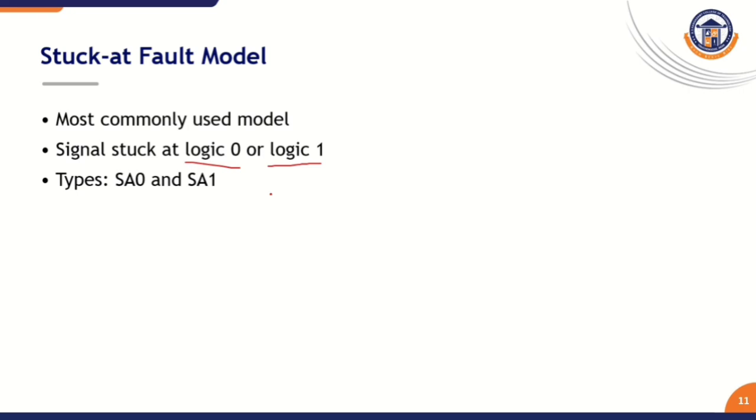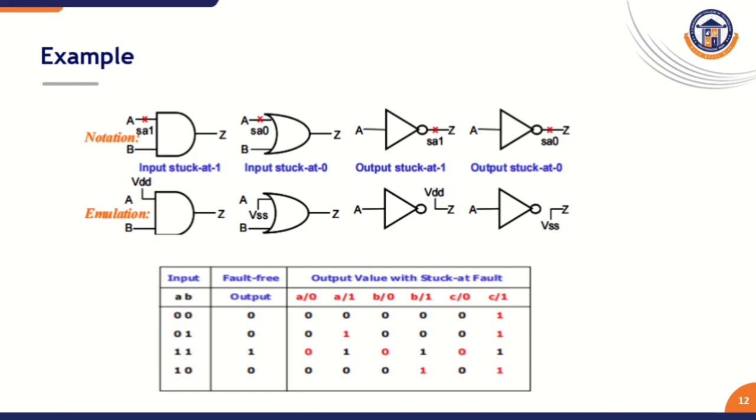This is named as the stuck-at fault model. With an example, we are going to discuss the concept of the stuck-at 0 and stuck-at 1 fault model. This slide shows different gate symbols like AND gate, OR gate, and inverter. From this example, we are going to discuss the concept of stuck-at 0 and stuck-at 1.